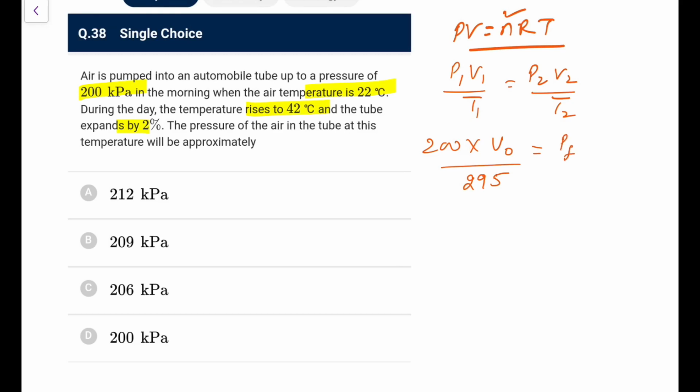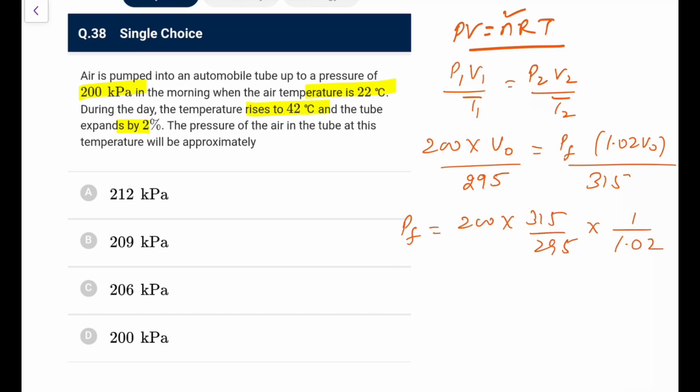That is P final. The volume has become 1.02 V0 as per the data, and the temperature has become 40, which is 273 plus 40, 313, this is 315. So P final is 200 into 315 upon 295, into 1 upon 1.02, that is what you are getting. Cancel by 5: this is 63, this is 59.